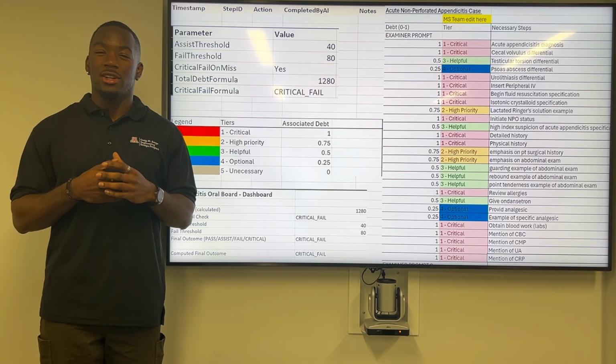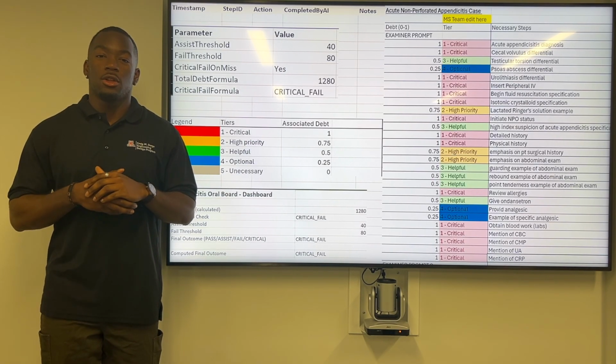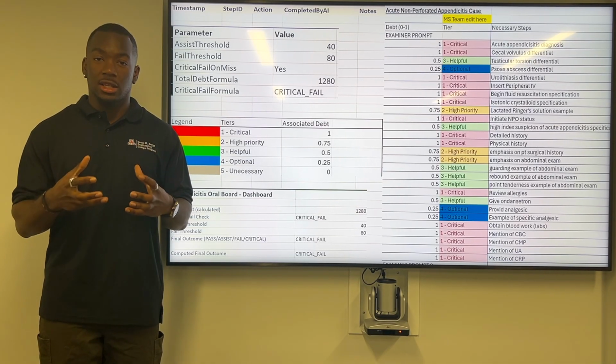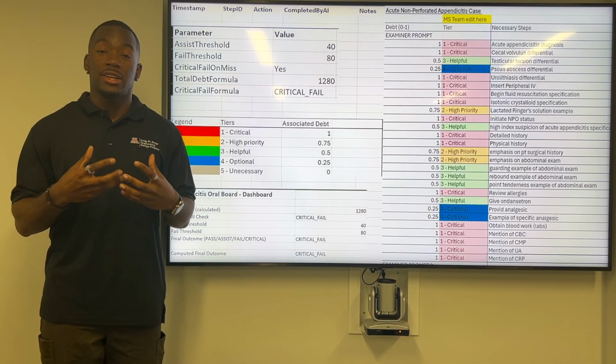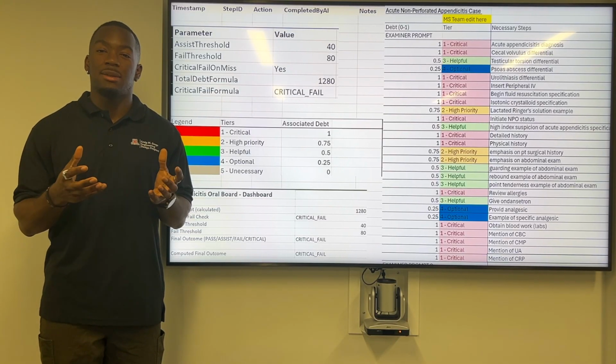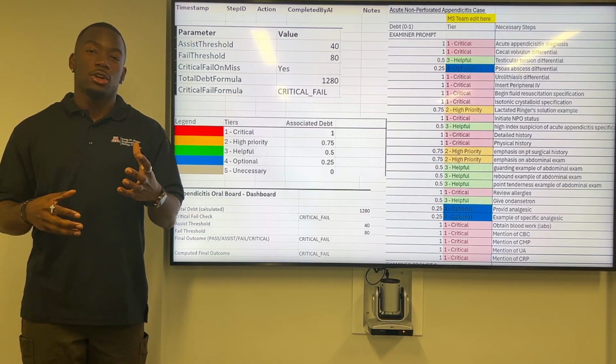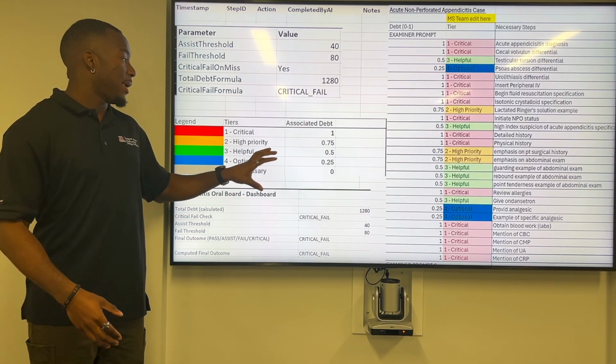An essential part of our project is the grading architecture. The grading architecture allows the examinee to have what they say automatically compared to guidelines that are given to us by our sponsor and our team of medical students. Simply put, the examinee will have what they said graded by the AI, and it will compare it to tiers.